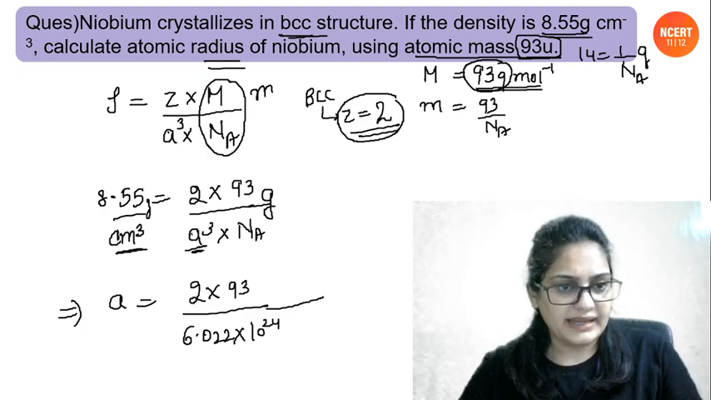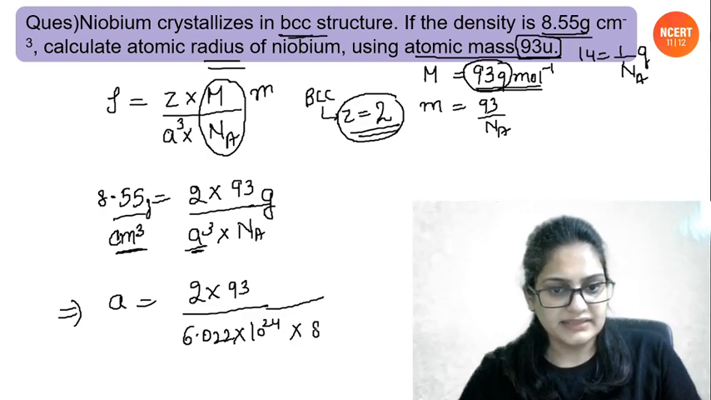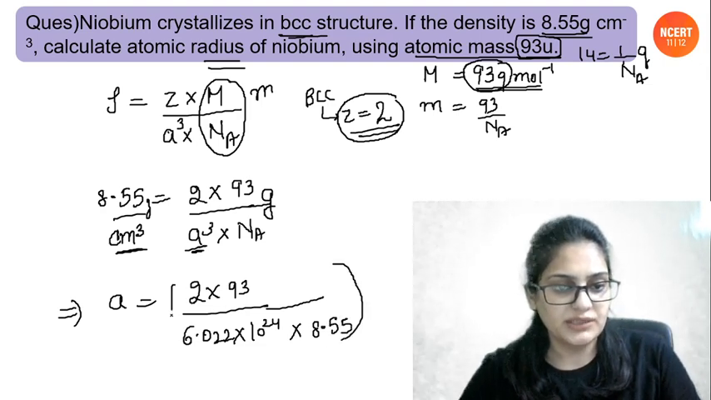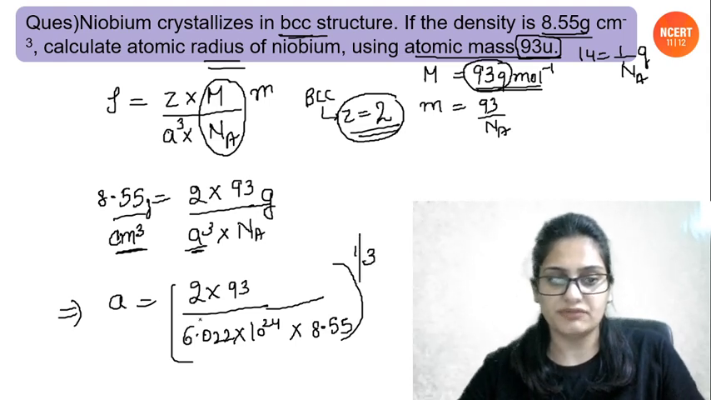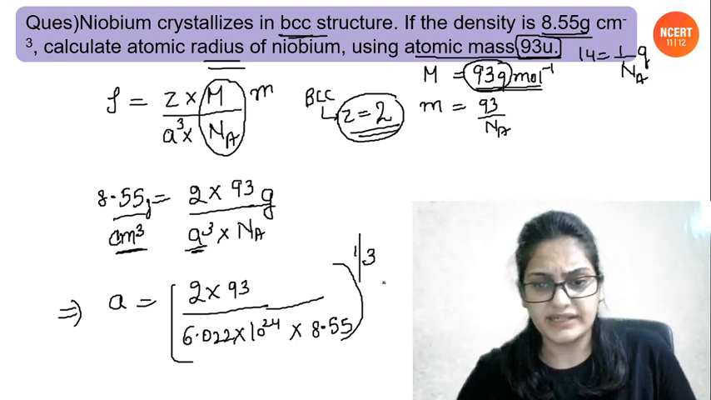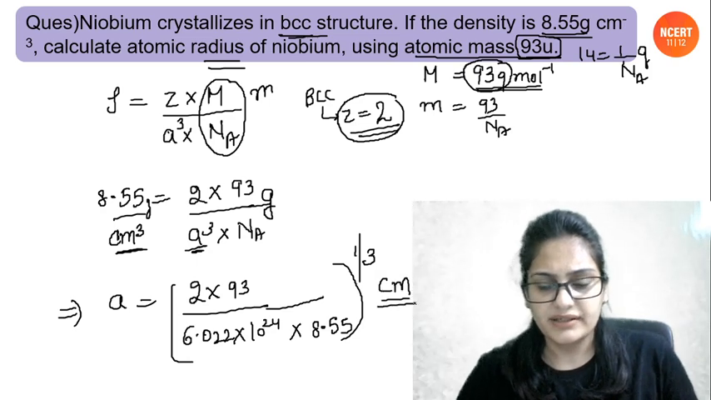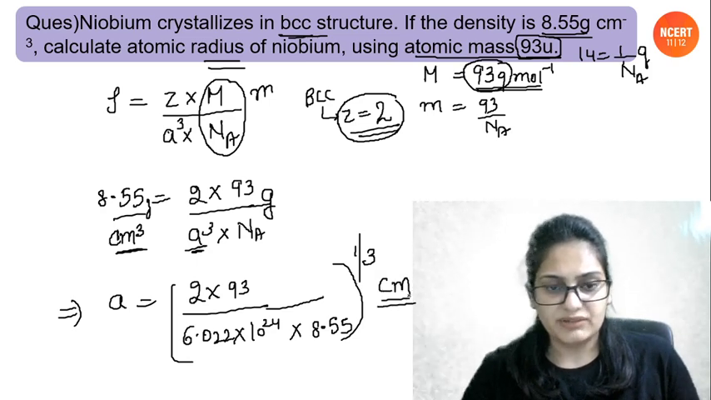Okay, and here one more thing will come in, that's 8.55. Okay, and since it was a cube, this will be to the power 1 by 3, right? So this will be the value of A that you can calculate, and this will be in centimeter, right? Okay. So the value will be getting in centimeter.